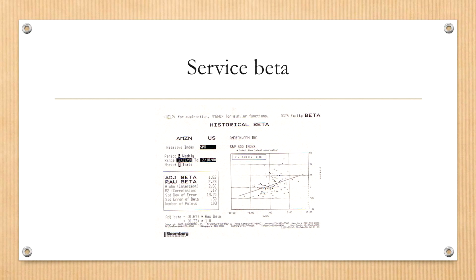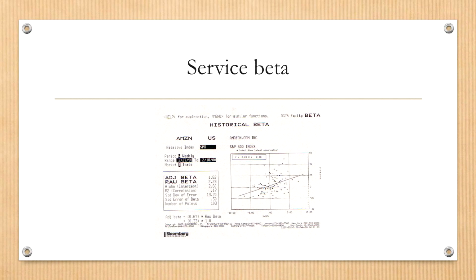So what is ADJ beta? This ADJ means adjusted beta. When you look at the lower part on the left of this ticket, you see adjusted beta equals 0.67 times the raw beta plus 0.33 times 1. What does that mean? Well, this is a very typical adjustment procedure done by a professional financial analyst to get a so-called service beta.